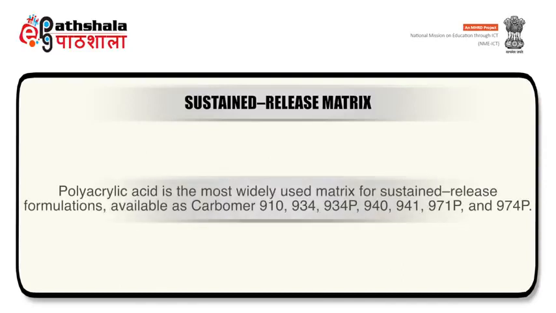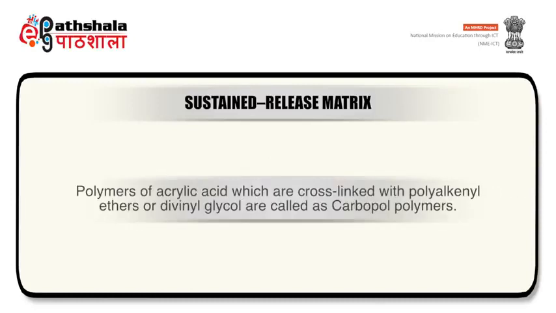Polyacrylic acid is the most widely used matrix for sustained release formulations, available as Carbomer 910, 934, 934P, 940, 941, 971P and 974P. Polymers of acrylic acid which are cross-linked with polyalkenyl ethers or divinyl glycol are called carbopol polymers.